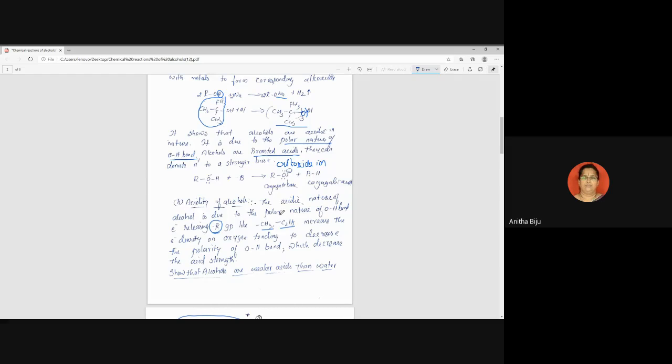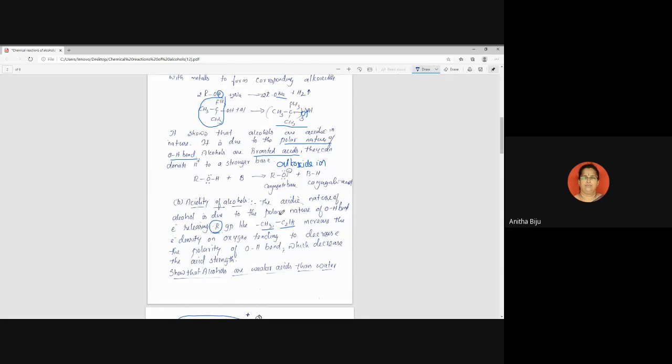Understand? We can say this reason in this way also: electron releasing R group, or we can say that it is due to the plus I effect. You know the plus I effect, inductive effect, plus I. This is the way we can justify this topic. Which topic? Why alcohols do not give a positive litmus test, that means blue litmus paper does not change into red. What is the reason behind it? Okay, so this is important.